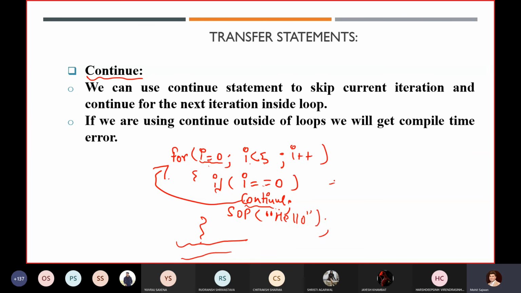As I told you, this condition becomes true, so it will execute the continue statement. Once it executes continue, it will directly increment the value to i equal to 1. Now the value of i is 1, so it will print hello. So how many times does hello get executed? In this case, the word hello gets printed 4 times.